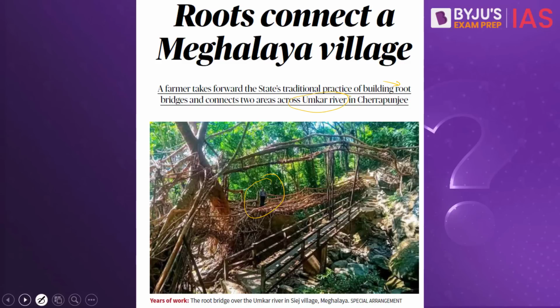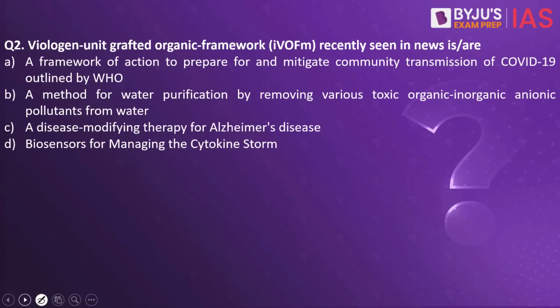Now let's look into the next practice question. Viologen-unit grafted organic framework recently seen in news is a framework of action to prepare for and mitigate community transmission of COVID-19 outlined by World Health Organization, a method for water purification by removing various toxic organic, inorganic, anionic pollutants from water, a disease modifying therapy for Alzheimer's disease, biosensors for managing the cytokine storm.